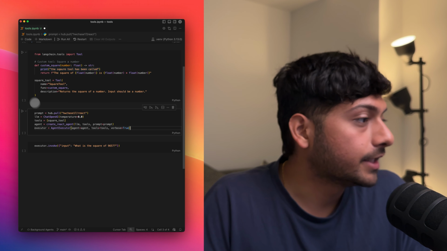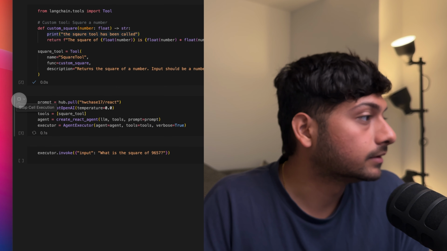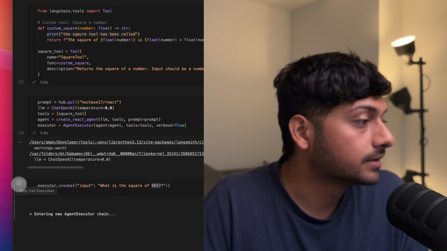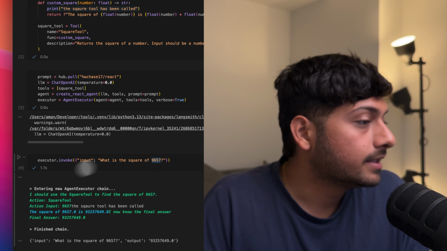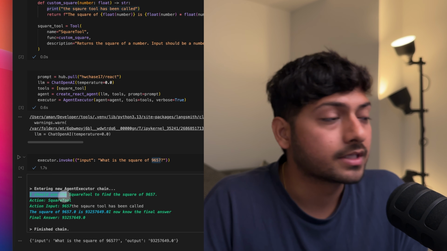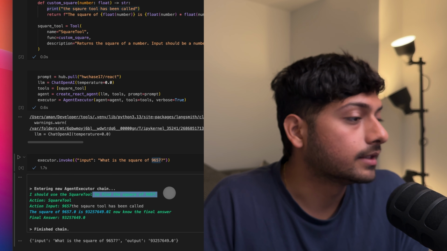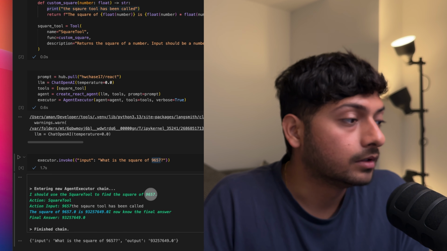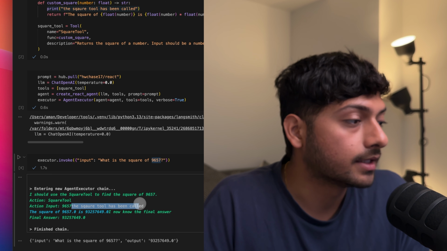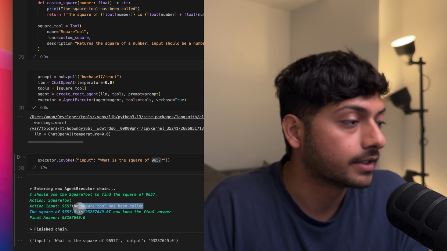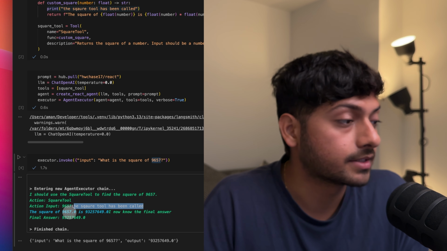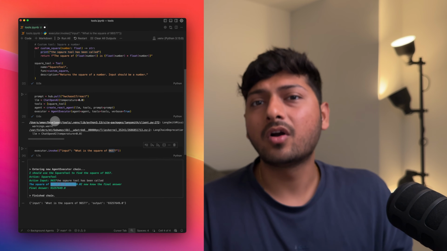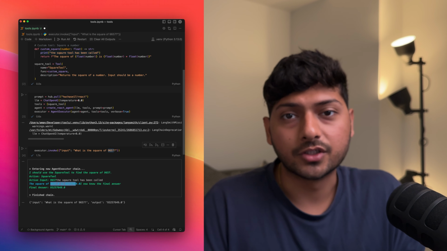So I'm going to create an agent and run it. Here I'm invoking the agent with the number 9657. And if you see, it gives you a chain of thought: I should use the square tool. The agent was able to figure out by itself that I have a tool to do a square and used it. You see it called the tool, that's why the square tool has been called, and it prints an exact, specific answer. And that's the whole concept of having a tool.